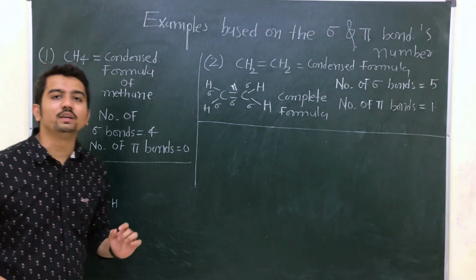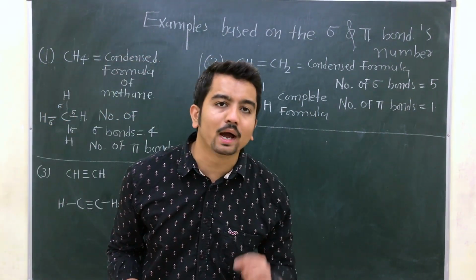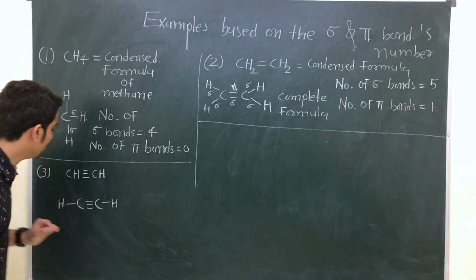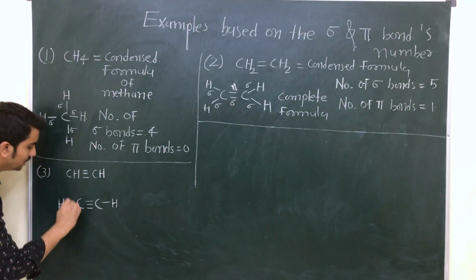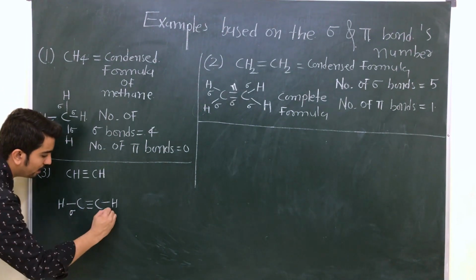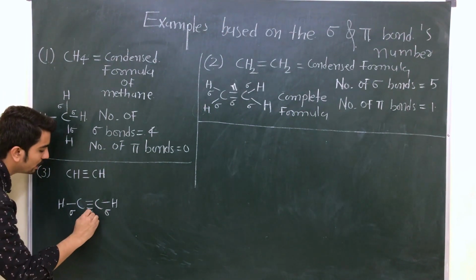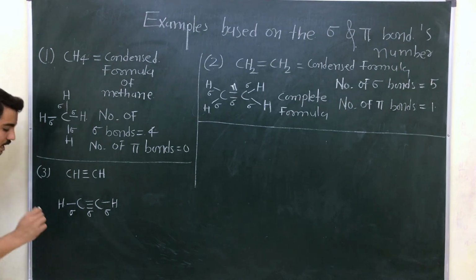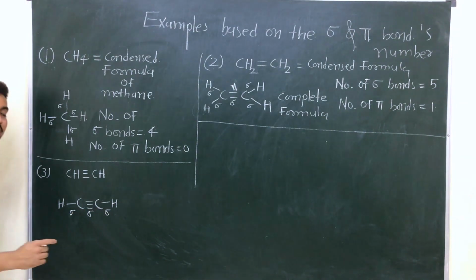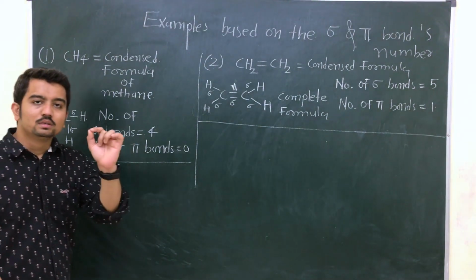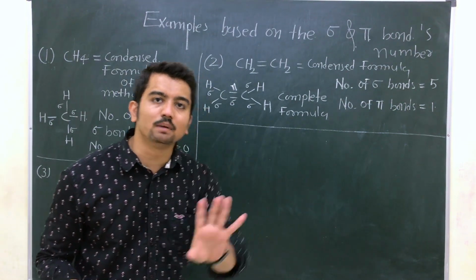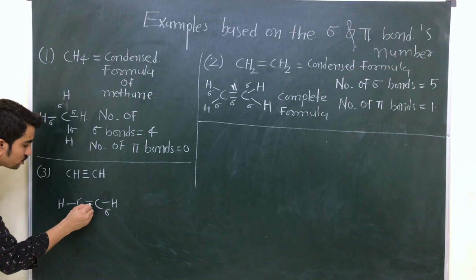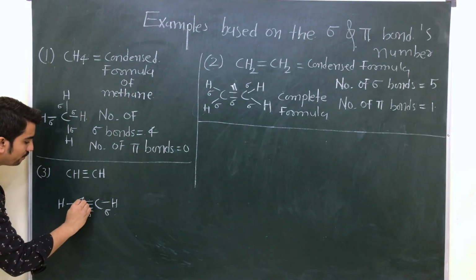Now you have to find out the number of sigma and number of pi bonds. So how we will find out it? Yeah, very good. Everyone is now becoming intelligent. One sigma, second sigma, third sigma. Is it clear? 1, 2, 3 sigma. What we learn? Pi bond means bond rather than sigma bond. Clear? So here these two bonds are considered as pi bonds.